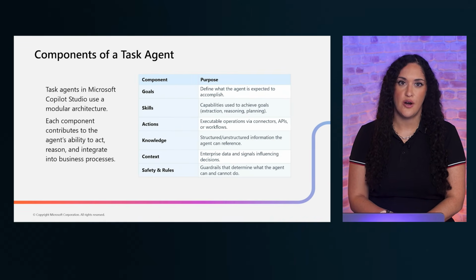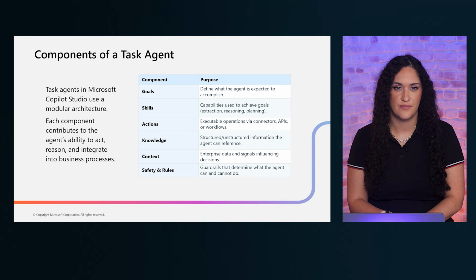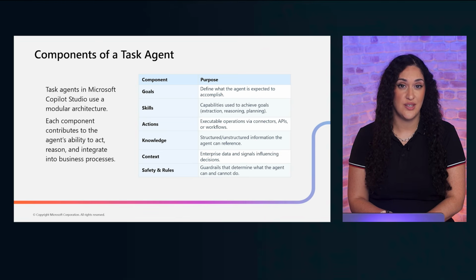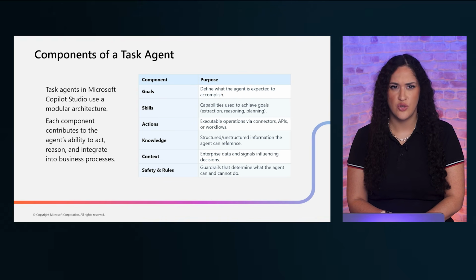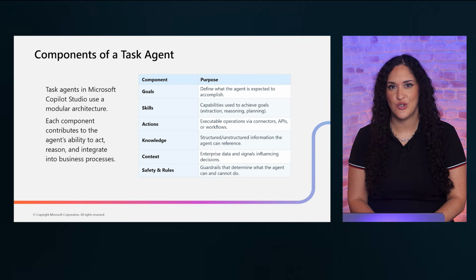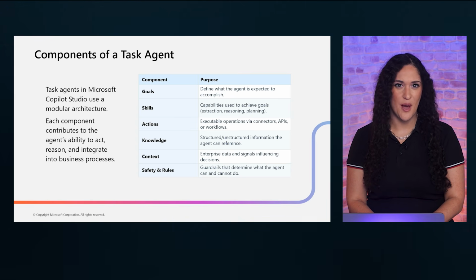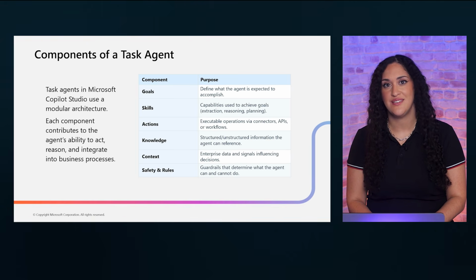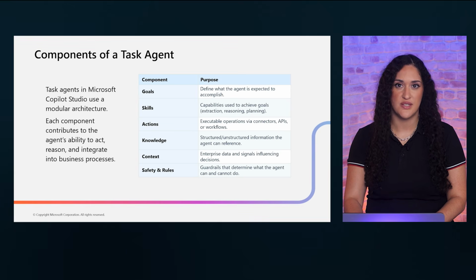Task agents use a modular architecture built from 5 core components. First, goals define what the agent needs to accomplish. Second, skills give the agent its capabilities, things like extraction, reasoning, and planning. Third, actions are the actual operations the agent performs through connectors, APIs, or workflows. Fourth, knowledge provides the structured and unstructured information the agent draws from. And fifth, context supplies data about the current interaction. Think of these as building blocks. Each one serves a distinct purpose, and together they create an agent that can reason, act, and deliver results within your business processes.